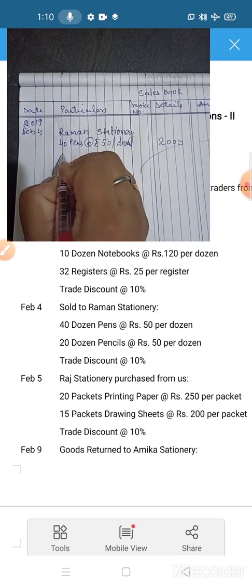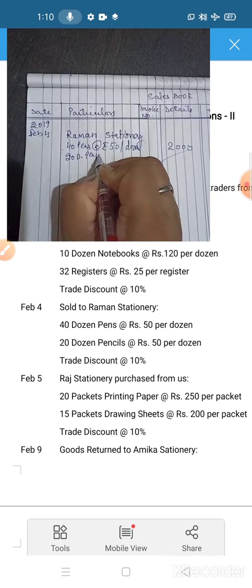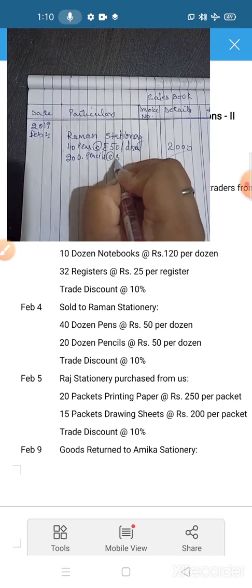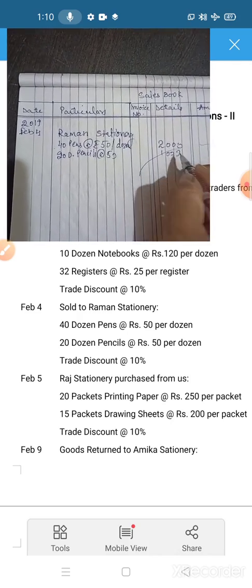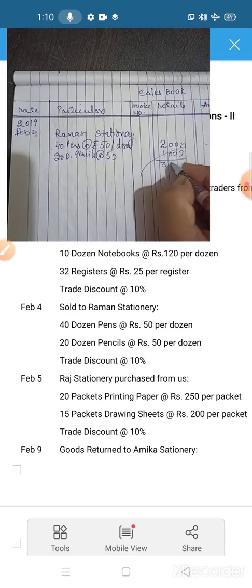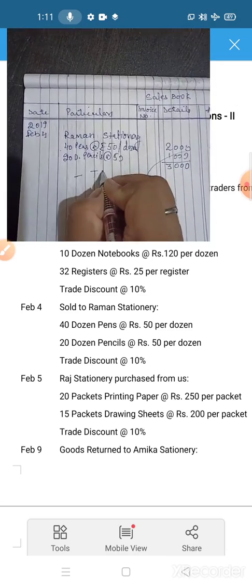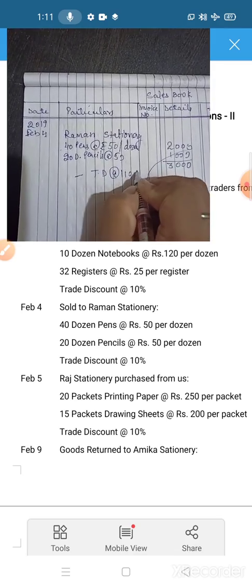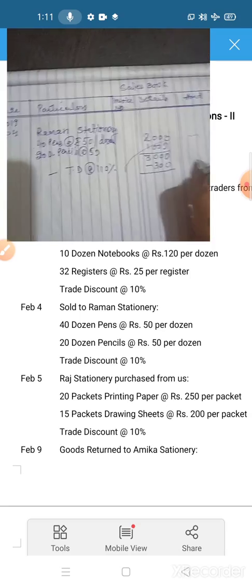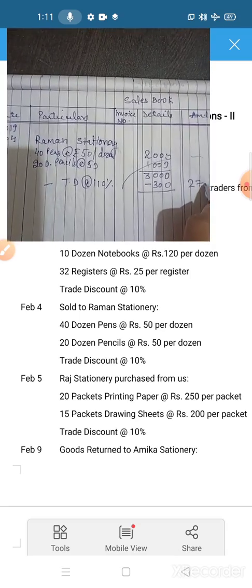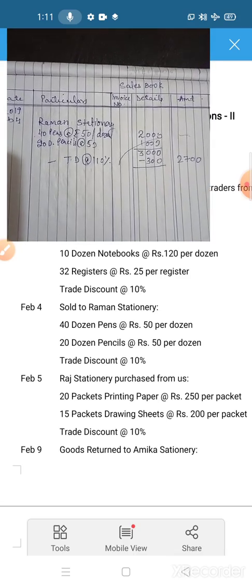Now the next description is 20 dozen pencils at the rate of rupees 50. So the multiplication amount is 1000. Now the addition is 3000, and here trade discount is given. So subtract trade discount at the rate of 10%. It is 300. Now the answer you have to write down in the amount column. You have to do the same process as you have done in the purchase book.